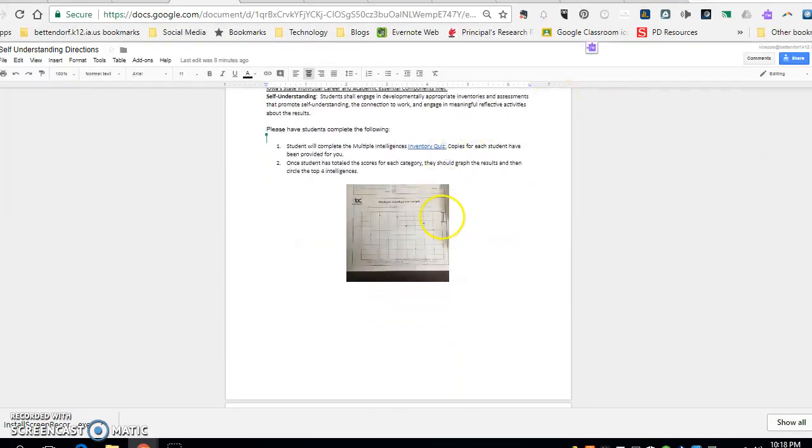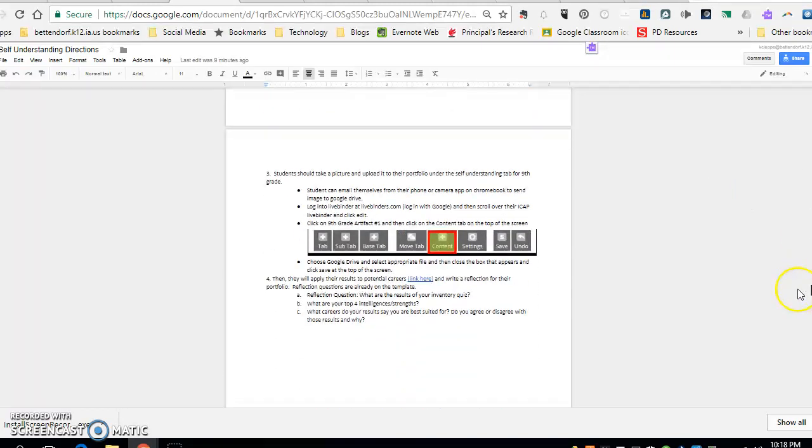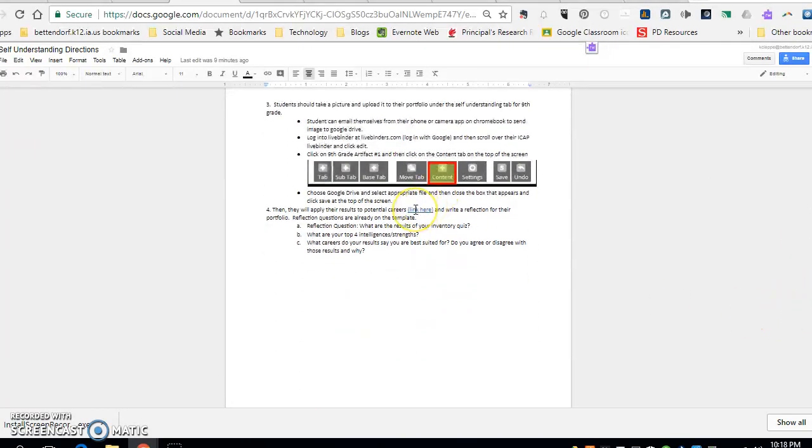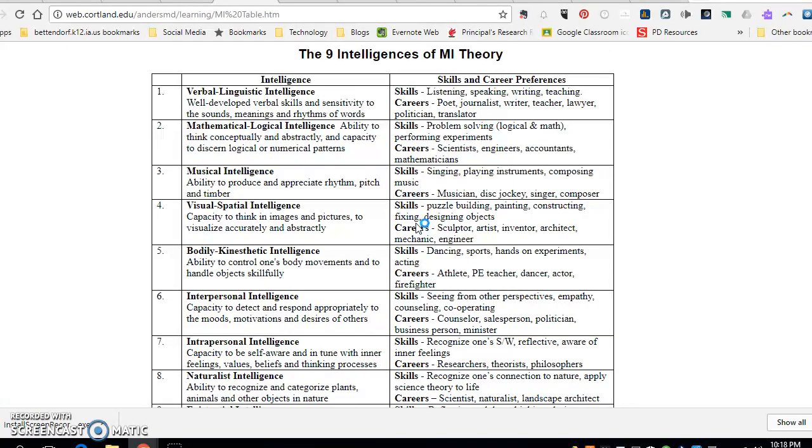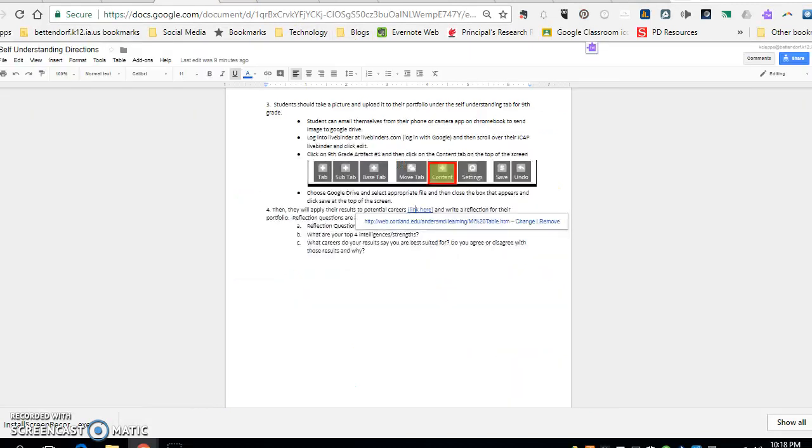All students should have been given a handout to graph the results of this inventory quiz. If your advisory didn't get to that, you may need to make some more copies of that. That's the link right here. If they've already done that, then down here is the link, and if I click on that, this is the document that I was talking about. So if they're musical intelligence, then over here it lists some of those careers. Okay, so that is where some of that information comes from.